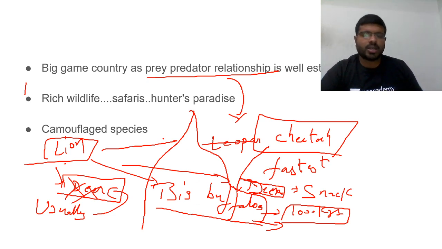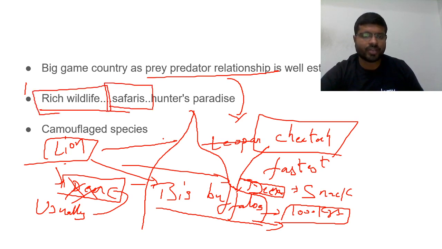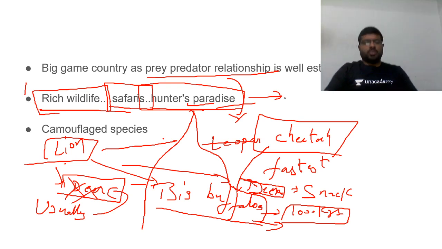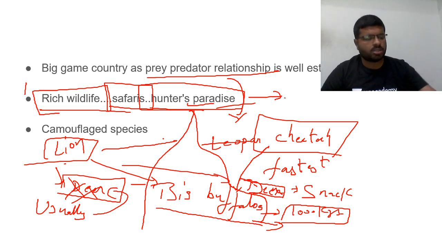This prey predator relationship is the reason why you are finding so much rich wildlife. As there is rich wildlife, there is so much tourism and safaris, and in the past it was called a hunter's paradise because so many animals you could hunt. Of course, now there is so much protection for the wild animals, and hunting is banned in many areas; it is legally not correct to do it.